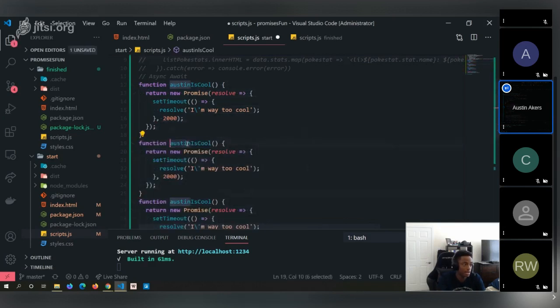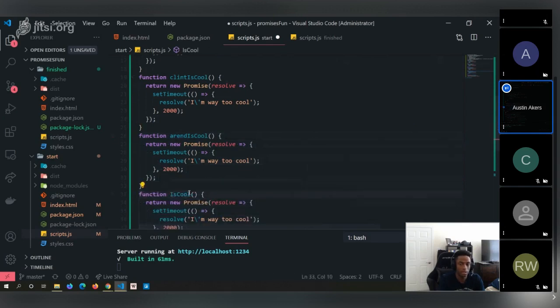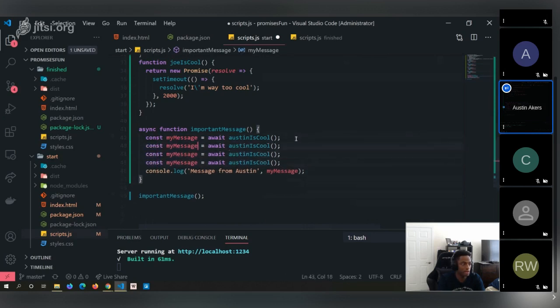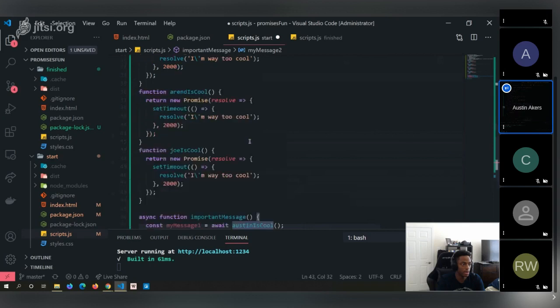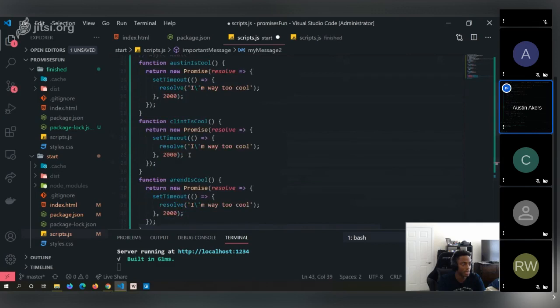Austin is cool. Let's say Clint, and then let's say Aaron. That's how you spell your name, right, Aaron? I think so. Yes, should be. All right, gotcha. And also Joe. So this is where things get a little bit more interesting. Let's say my message. I'll just call it that, and we'll go ahead and remove this. My message 1, 2, 3, 4. I know it's definitely not DRY code, but that's all right.